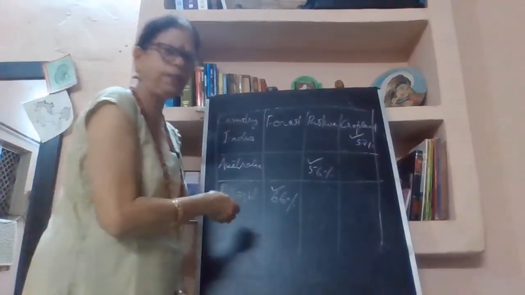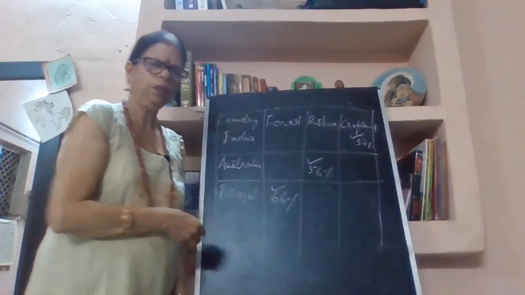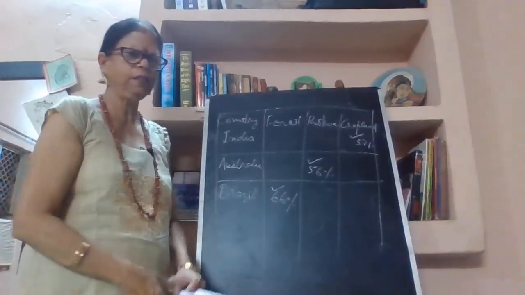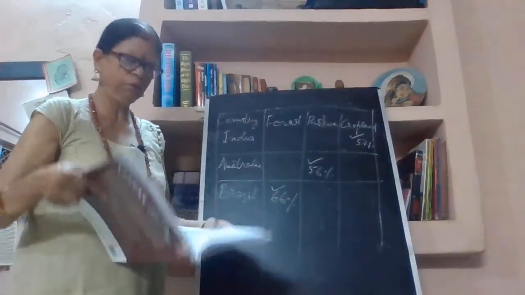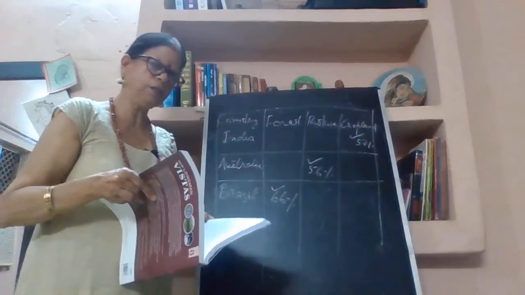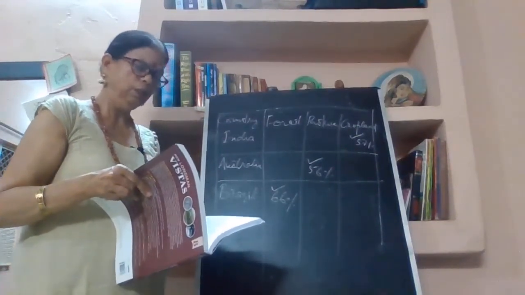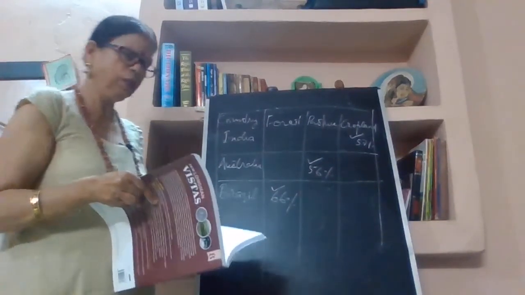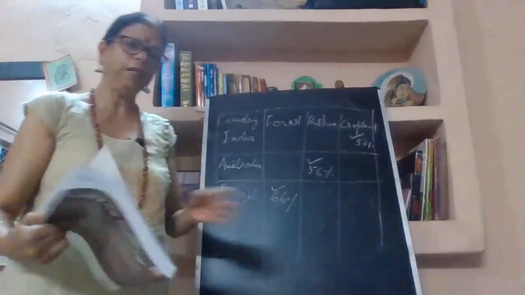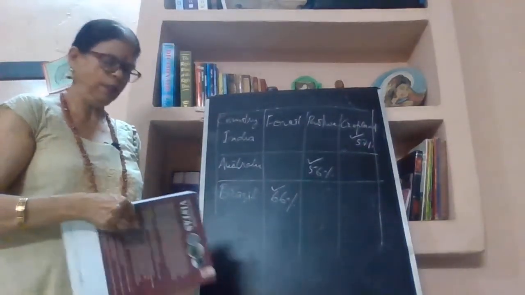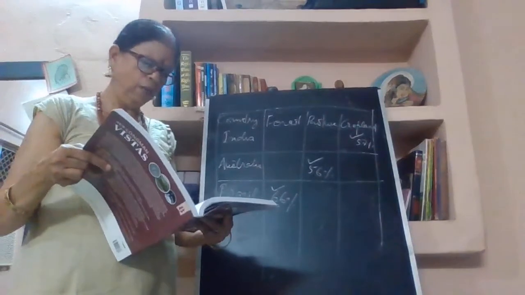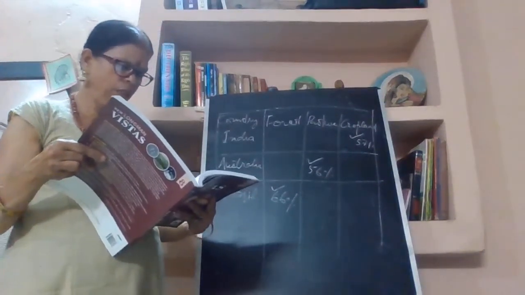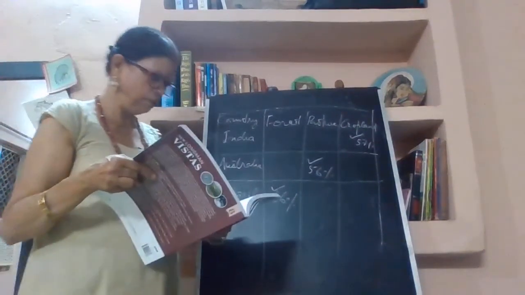So you can see that they are the very thick forests of the world, very dense, and their wildlife is also there, and the very dangerous anaconda is also found here in the Amazon basin, and they are fertile also.